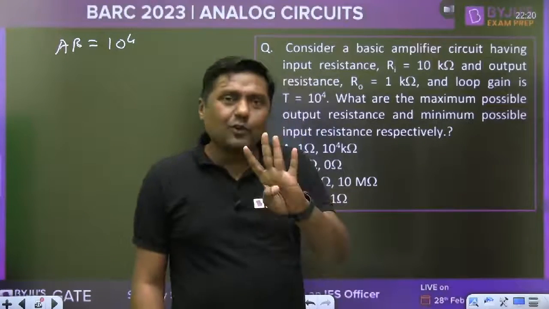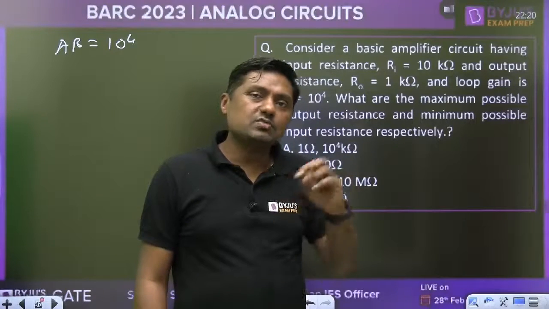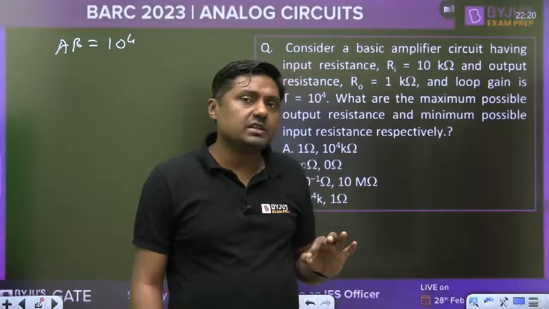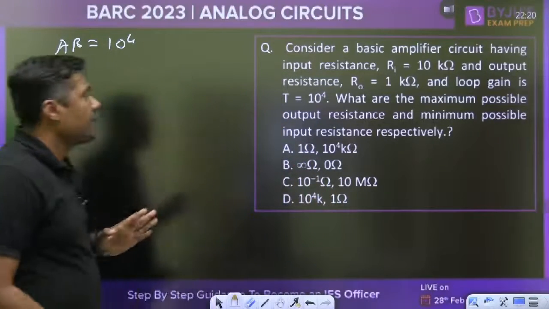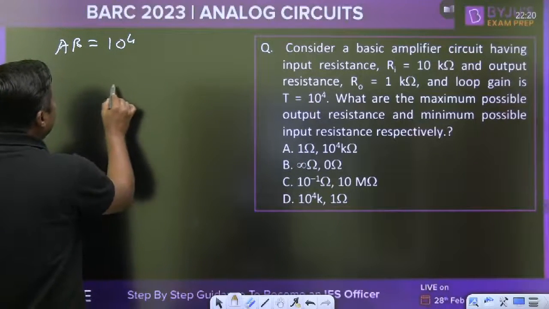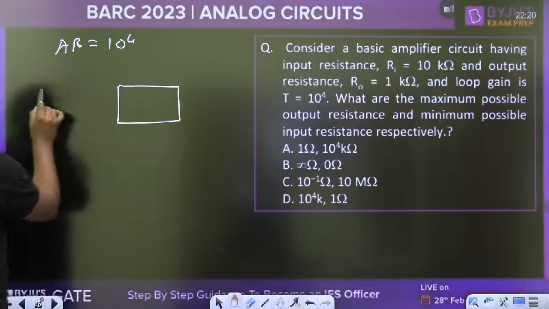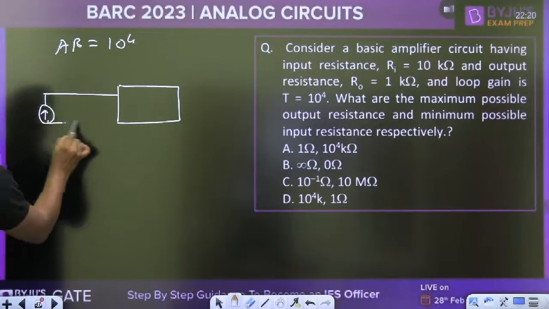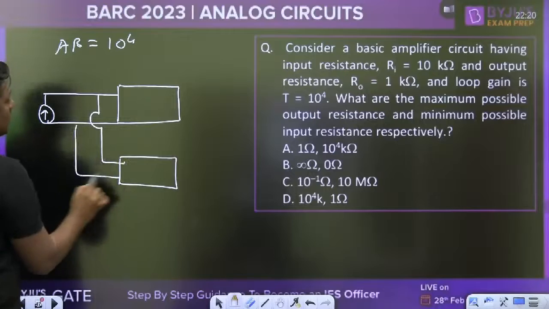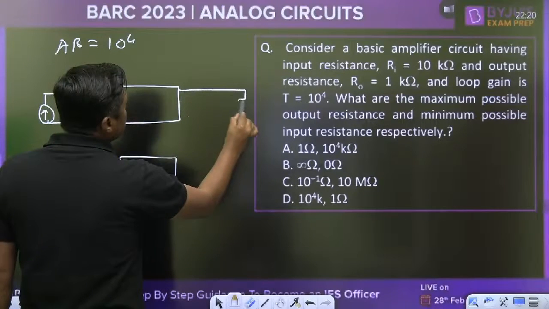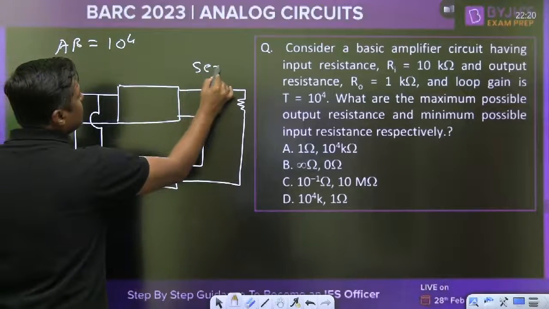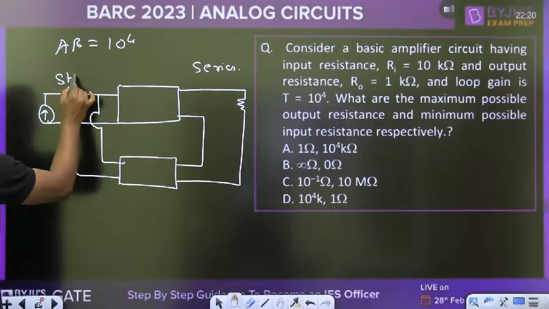Right? We have the 4 types of feedback. Voltage series, voltage shunt, current series, current shunt. In which case, the output resistance will increase and input resistance will decrease? Input resistance decrease means we are having the shunt connection at the input side. Output resistance increases means we are having the series connection at the output side.